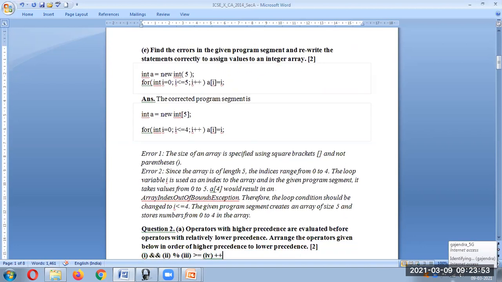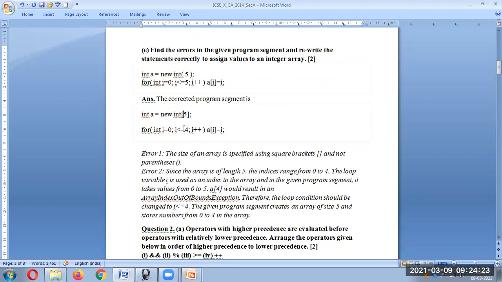Question number 1E. Find the errors in the given program segment and rewrite the statements correctly to assign the values to an integer array. As you can see here, instead of square brackets, we have used round brackets. That is the error that you need to correct and write over here. Remaining, I think it's the same, only one more mistake is there because it's an array of 5. So definitely it should go from 0 to 4. This is the correct one.